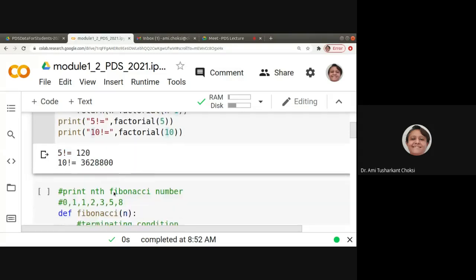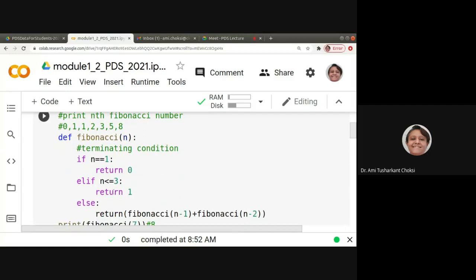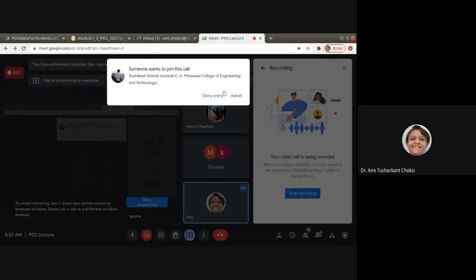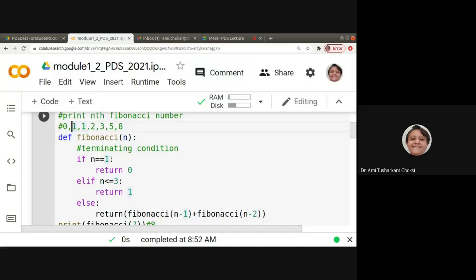Now, let us have the Fibonacci. What is there in the Fibonacci series? The first two numbers are 0 and 1. After that, we have the summation of the last two terms.